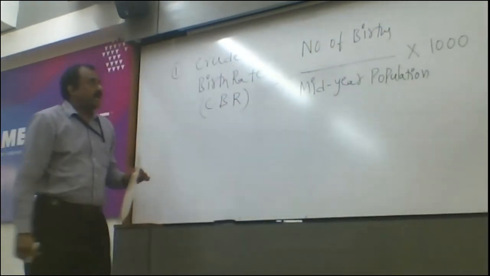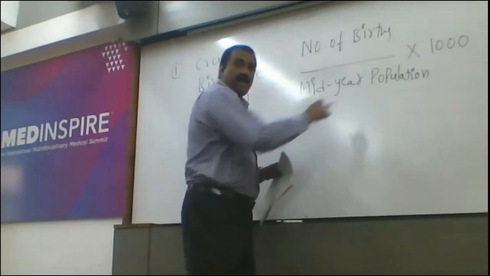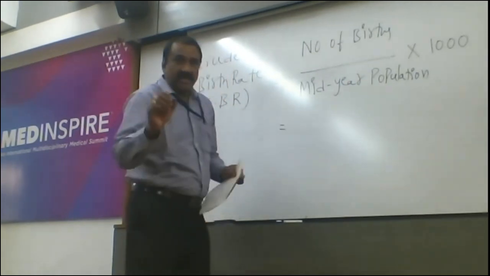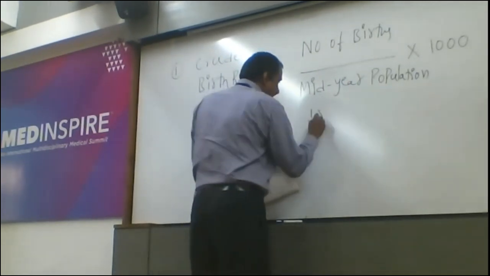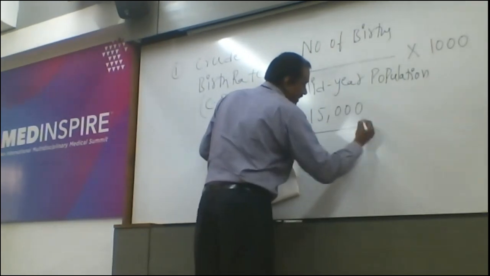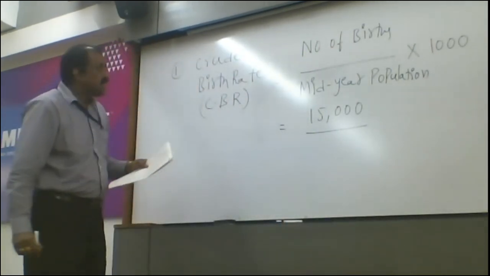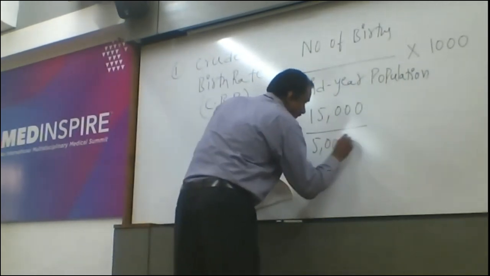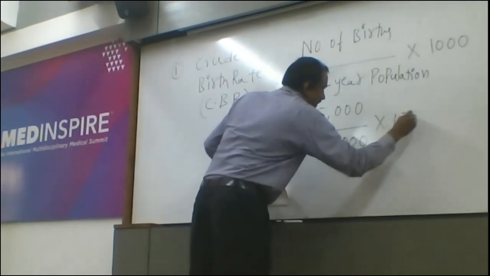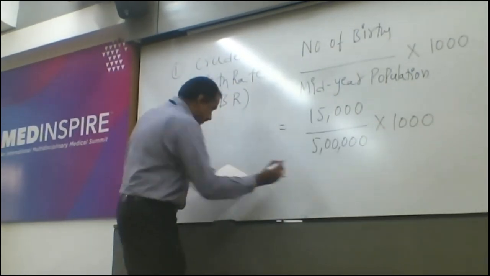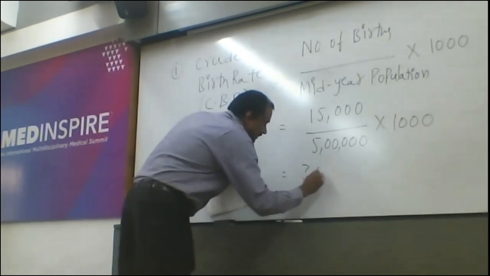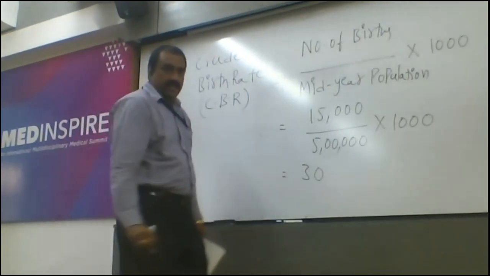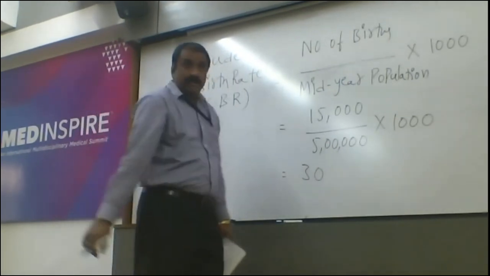Here all the data is provided. Total number of births is 15,000 and mid-year population is 5 lakhs, into 1000. So this is going to become 30, per 1000 live births.